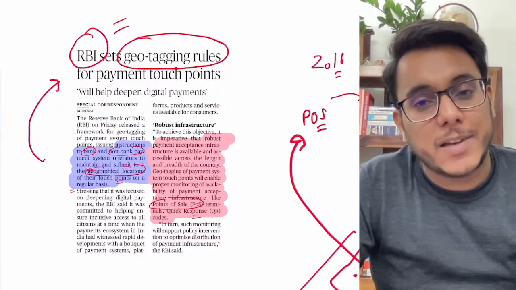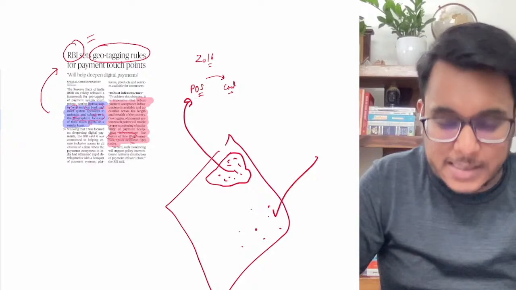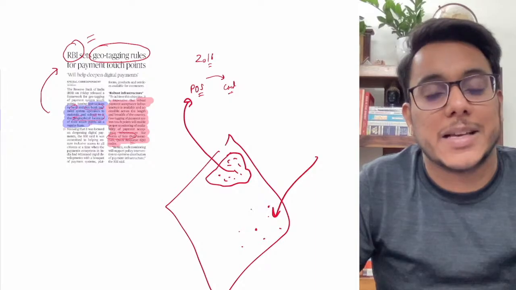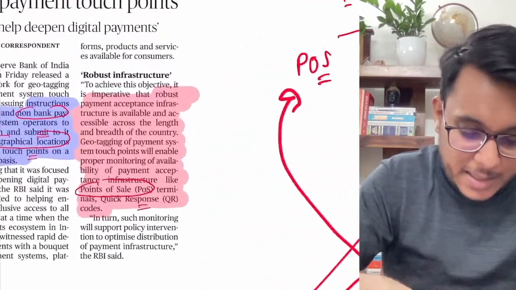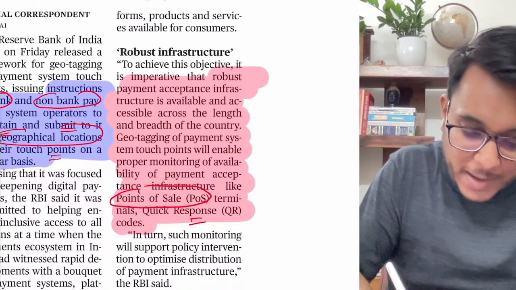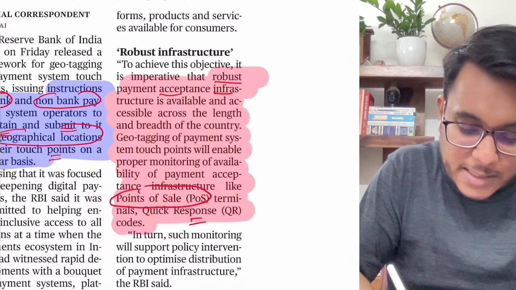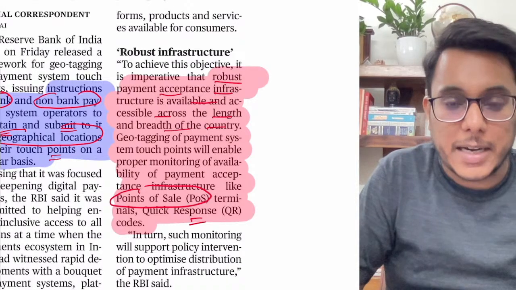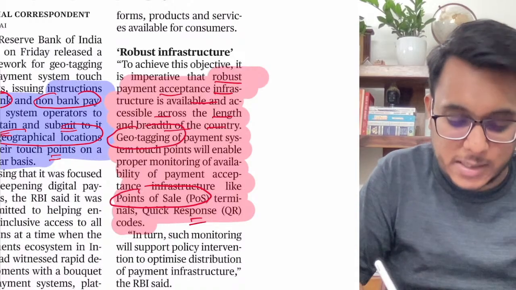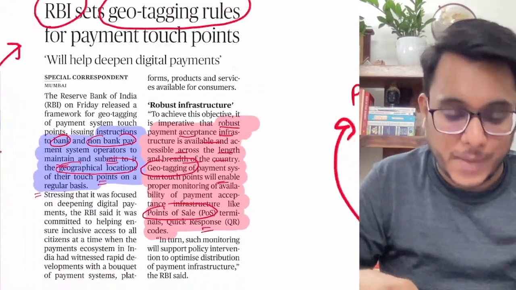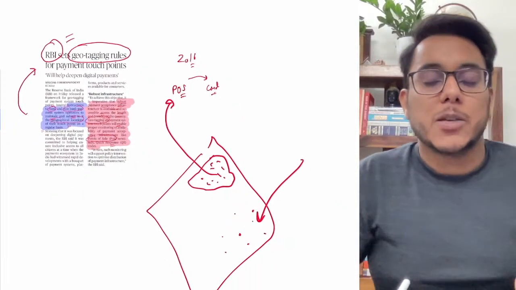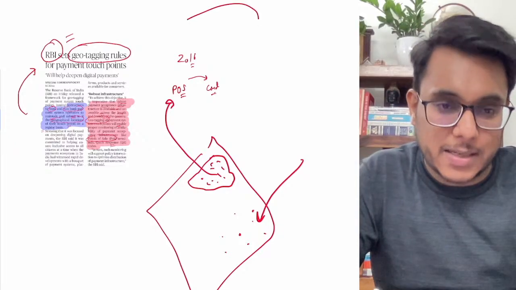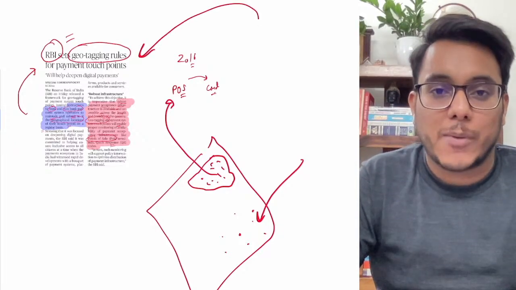Why? Because then we can identify the areas where there is less density of POS. Why is the density less? What can be done so that it can be increased? Such steps can then be taken. Is it clear? It has been provided that a robust payment acceptance infrastructure should be available and accessible across the length and breadth of the country, so we need geotagging of payment systems. Then we can monitor it and work on it. So guys, just a one-liner: in order to make India a less-cash economy, these are certain steps that have been taken. So that is all about this particular article.